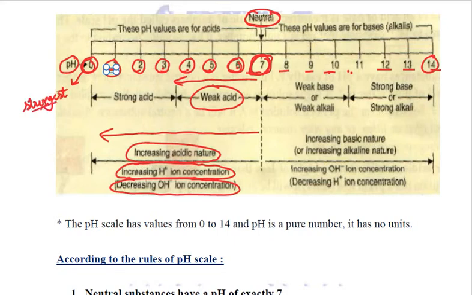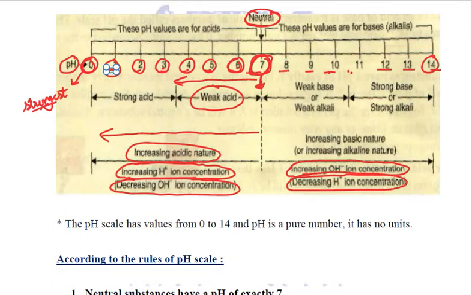Now if we add some base to this neutral solution, then we know that the bases will liberate hydroxide ions. So the hydroxide ion concentration will increase, due to which the hydrogen ion concentration will decrease.